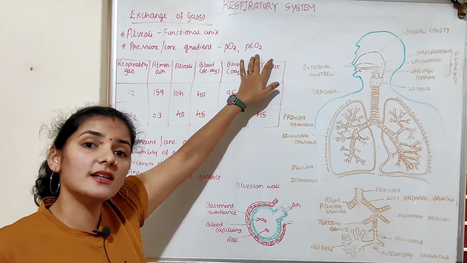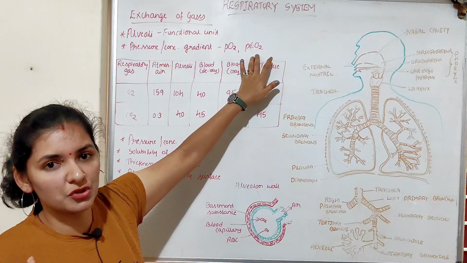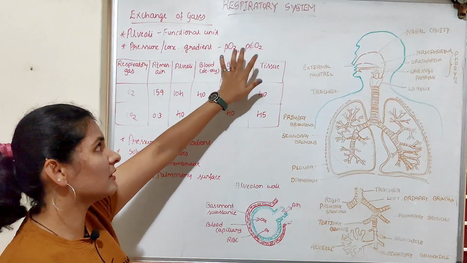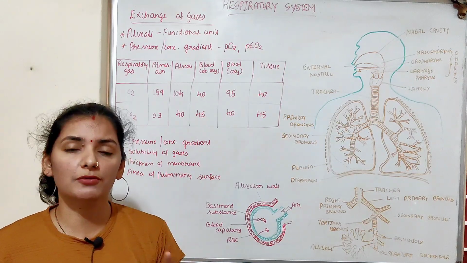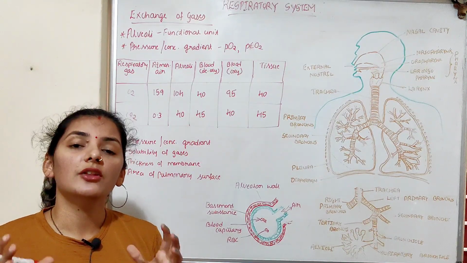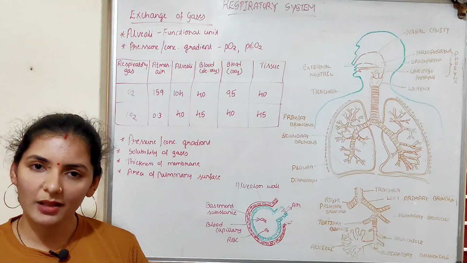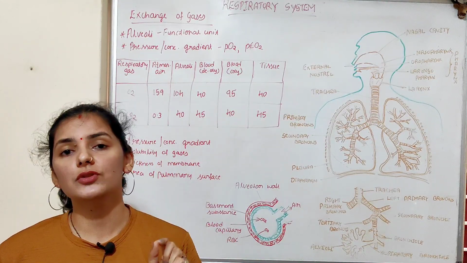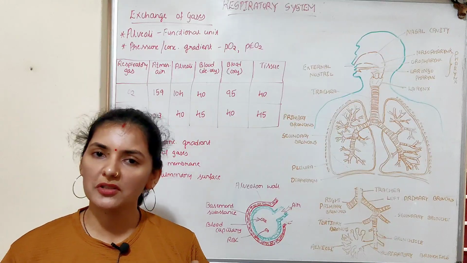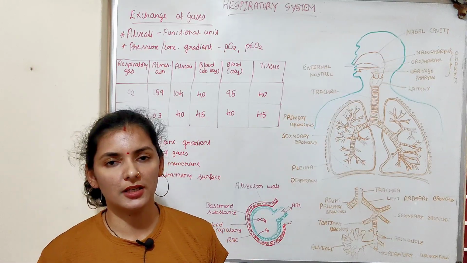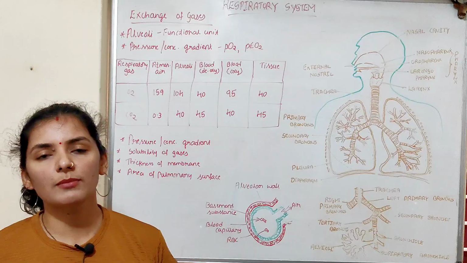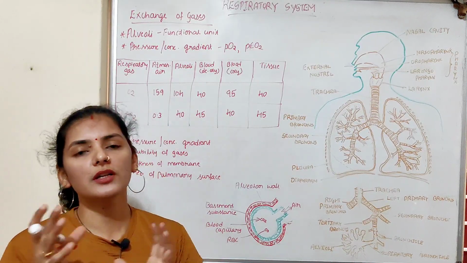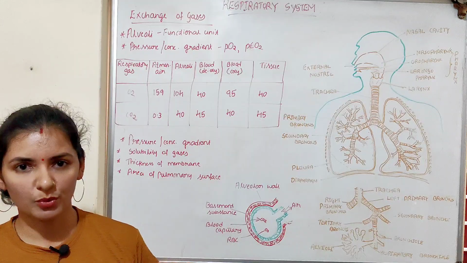There should be a difference in the partial pressure of oxygen and carbon dioxide in two different regions. Then only can they move from a high pressure region to a low pressure region. So for diffusion to occur, there should be a concentration gradient or pressure gradient, so that oxygen and carbon dioxide can move from a region of high concentration or pressure to a region of low concentration or pressure.